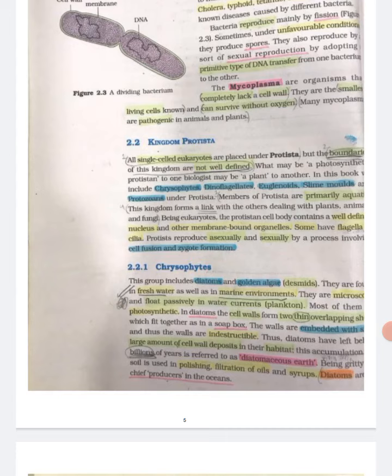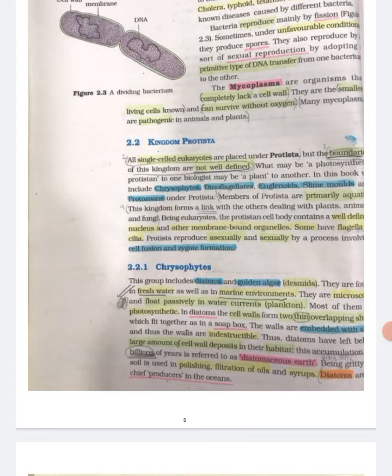Being eukaryotes, the protistan cell body contains a well-defined nucleus and other membrane-bound organelles. Some have flagella or cilia. Protists reproduce asexually and sexually by a process involving cell fusion and zygote formation. 2.2.1 Chrysophytes. This group includes diatoms and golden algae, that is desmids. They are found in freshwater as well as in marine environments. They are microscopic and float passively in water currents, that is plankton. Most of them are photosynthetic.